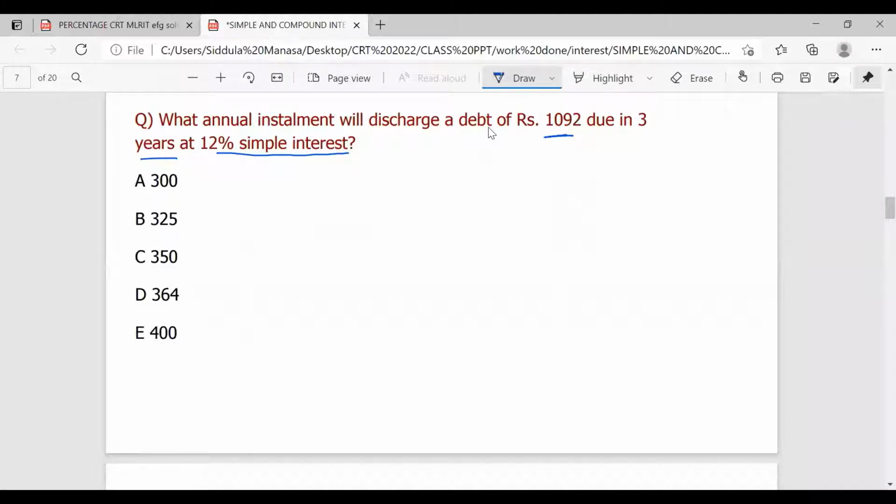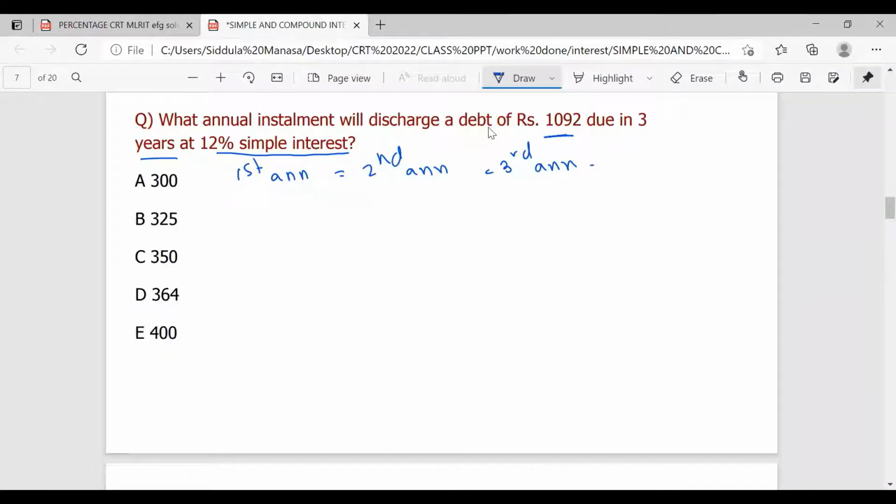clear is 1092. But you thought that you cannot clear the whole 1092 at the end of the 3 years. That's why you are moving to the annual installments method. So annual installment method means, here in 3 years, you can pay 3 annual installments. When you say annual installments, each annual installment is the same. That's the meaning. So the first, second and third annual installments you are paying are the same, right?